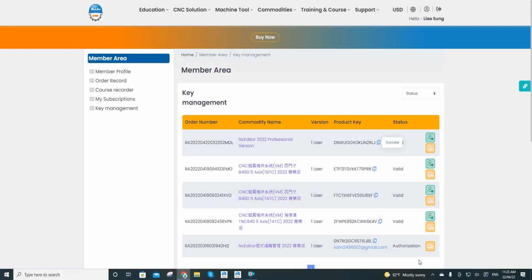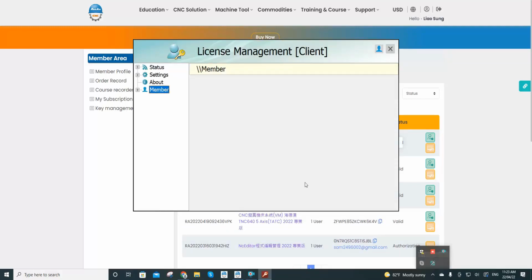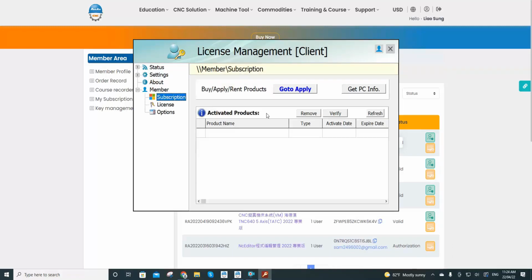Then we will need to click on the Show Hidden Icons at the bottom right corner. And now we open the RenAn Key service. Now we click on the plus sign next to the member. Select subscriptions. And here you will see a verify button.